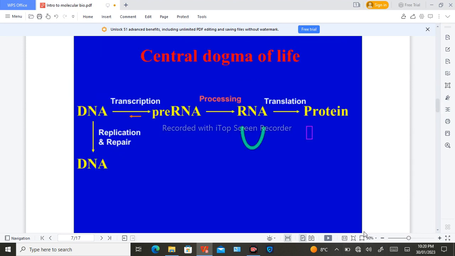Now, what is the central dogma of life? The central dogma of life is basically a theory that states that information flows only in one direction, from DNA to RNA and then RNA to protein. So DNA makes its own duplicate copy, that is known as replication, and then DNA forms a single-stranded RNA through a process known as transcription, and this RNA forms a protein through translation, and this whole flow of information is known as the central dogma of life.